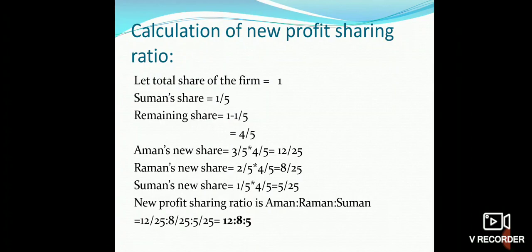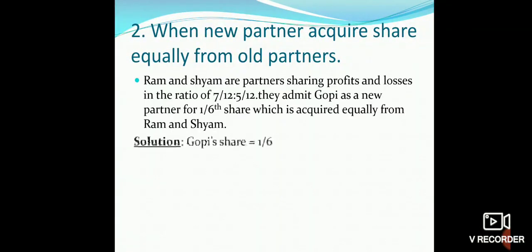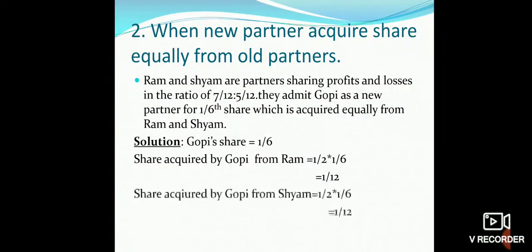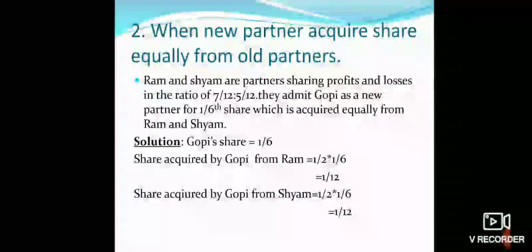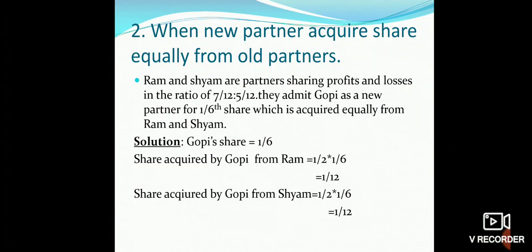Now we will take the second case, when new partner acquires share equally from old partners. Let us read the statement. Ram and Shyam are partners sharing profits and losses in the ratio of 7:5. They admit Gopi as a new partner for 1/6 share, which is acquired equally from Ram and Shyam. Gopi's share is 1/6, and this share he gets equally from Ram and Shyam.